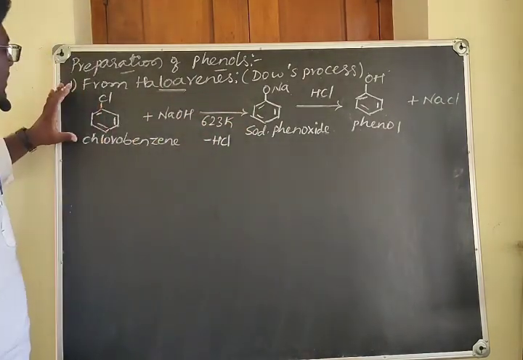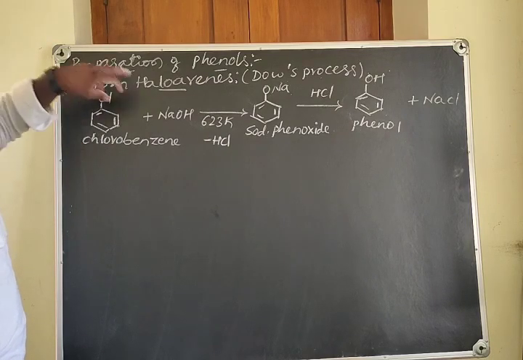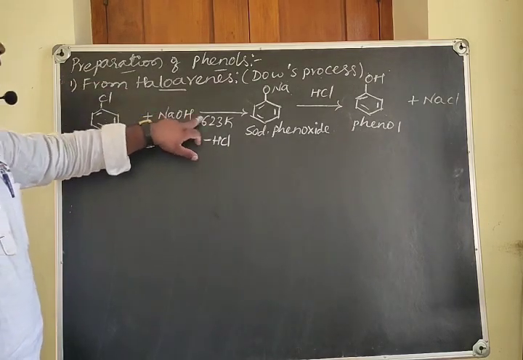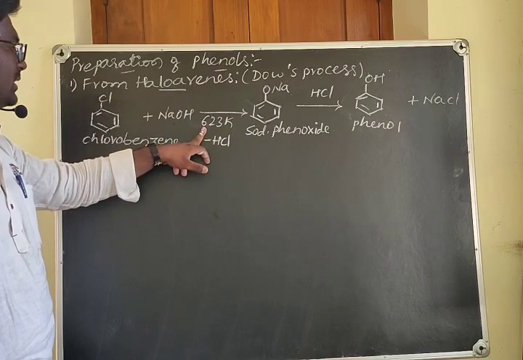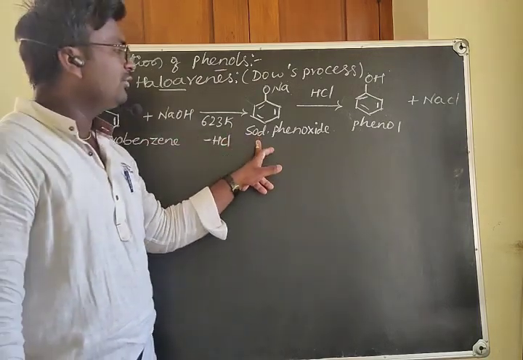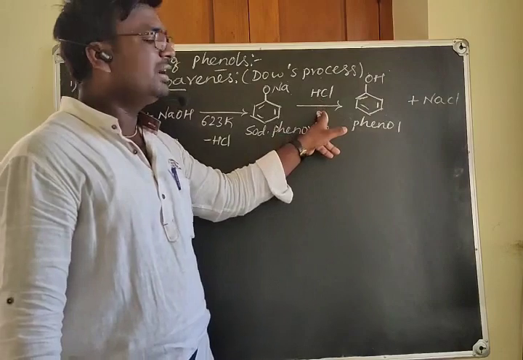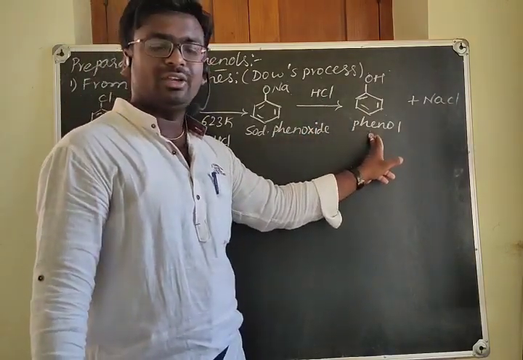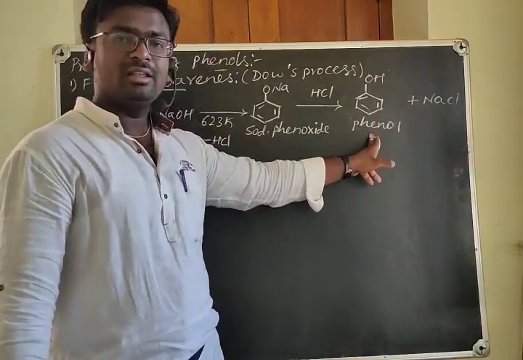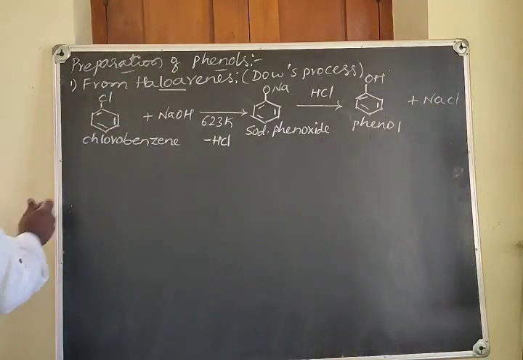What is this method? When chlorobenzene is treated with sodium hydroxide at high temperature, that is 623 Kelvin, you will get sodium phenoxide. When this is acidified with HCl, you get phenol as the compound. Okay, let's go for the other method.